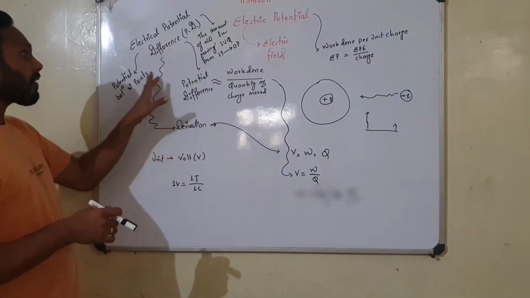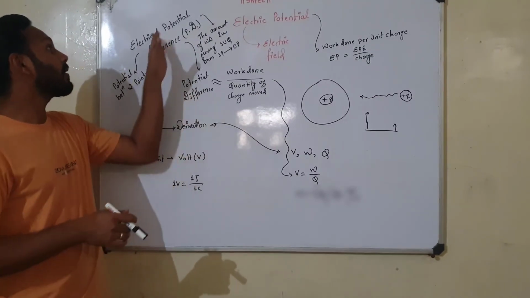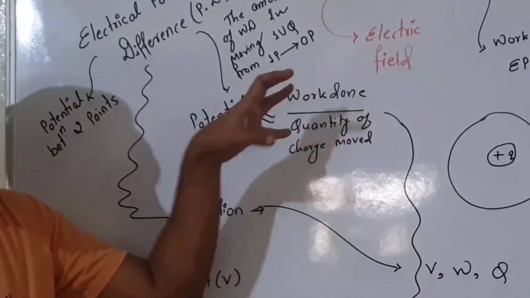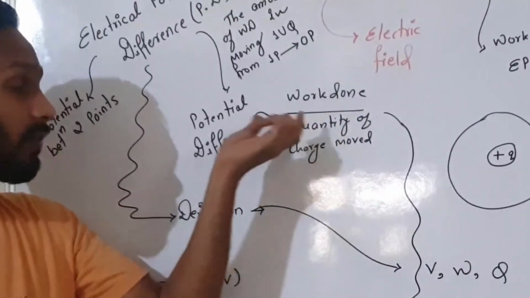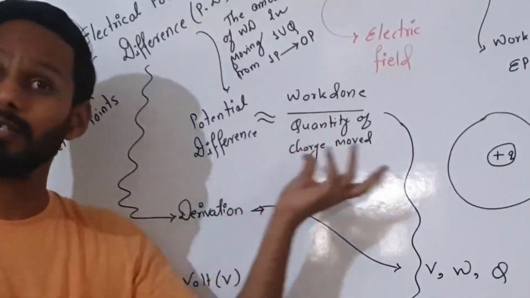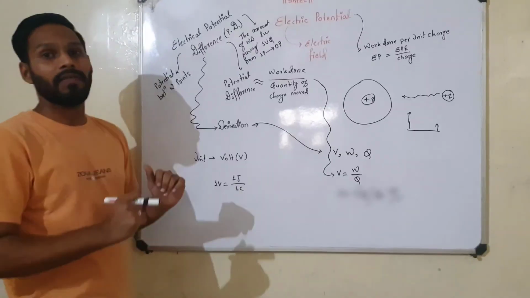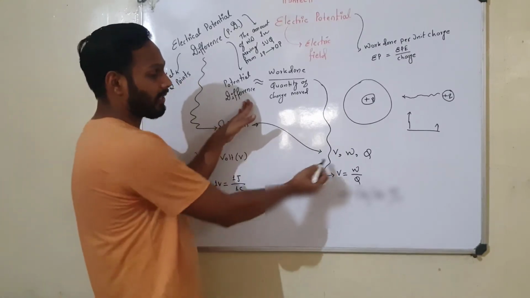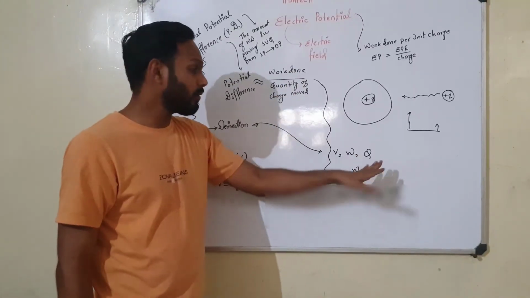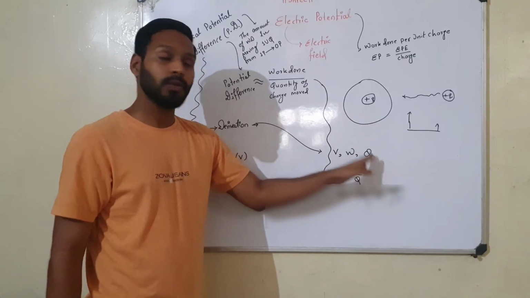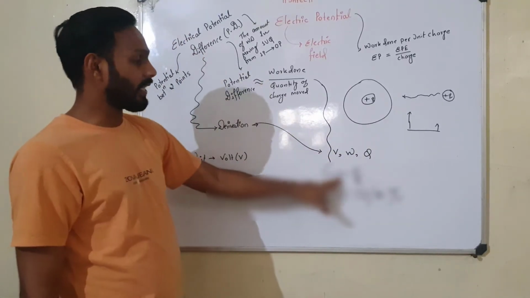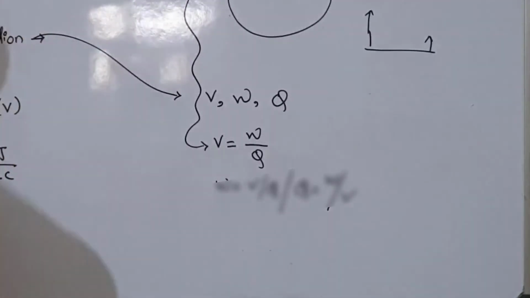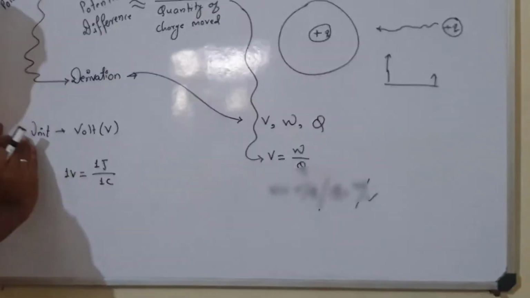After that, we have derived the formula for the potential difference. For example, potential difference is equal to the work done divided by the quantity of charge moved. So for the derivation, we have defined a few things. For example, potential difference can be labeled as V, work done is W, and the quantity of charge moved is Q. So therefore, potential difference V is equal to W upon Q. After that we have defined the unit of potential.